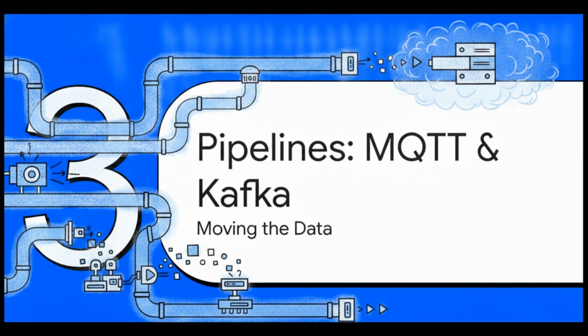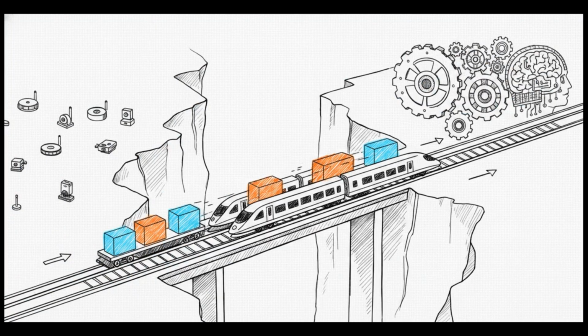All right, Section 3, pipelines, MQTT, and Kafka. Let's talk about moving the data. Having vast amounts of data is great, but if it's just stuck on a sensor out in the middle of a field, it's completely useless. We need to identify MQTT and Kafka applications for the end-to-end edge pipeline. To bridge that gap between our isolated devices and our powerful analytics engines without dropping packets or overwhelming the local network, we rely heavily on these powerful transport protocols.